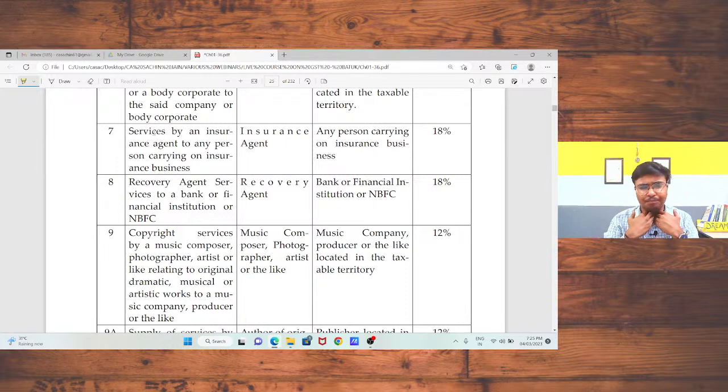Sir, if someone has taken a loan from a bank and is not going to repay that amount, in that case the bank will appoint a certain recovery agent from its panel. The recovery agent will recover that amount. For that purpose, the bank will pay a certain amount as commission or incentive to that recovery agent. In that case, the recovery agent is not liable to pay any type of tax. The bank has to pay the tax under reverse charge mechanism.